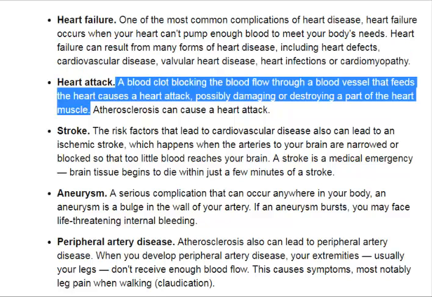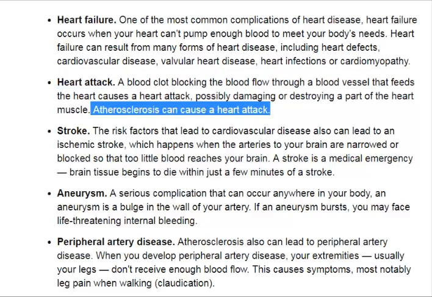Heart attack. A blood clot blocking the blood flow through a blood vessel that feeds the heart causes a heart attack, possibly damaging and destroying a part of the heart muscle. Atherosclerosis can cause a heart attack.